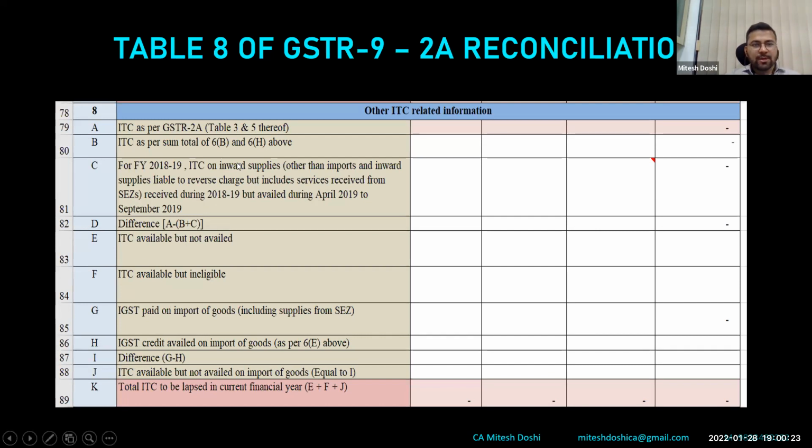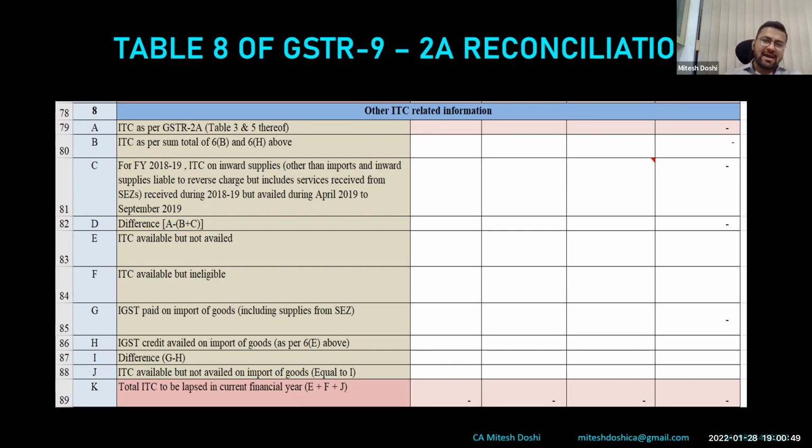Table 8B would add both those things, 6B and 6H, so auto-populated as per 2A. Suppose it turns out to be say 1 lakh rupees. But since it is auto-populated, the ITC auto-populated would be 1 lakh 20 thousand in 8B. Now, this would give an impression that you have availed excess ITC as compared to 2A, which we know would result in a notice, an unnecessary notice, which we'll have to explain. So this is the sin.